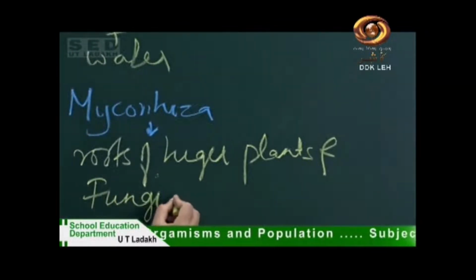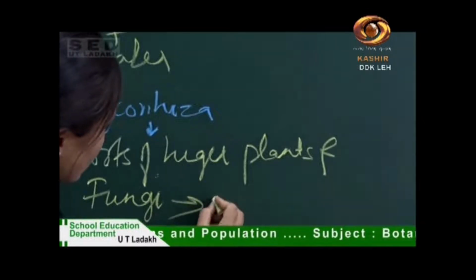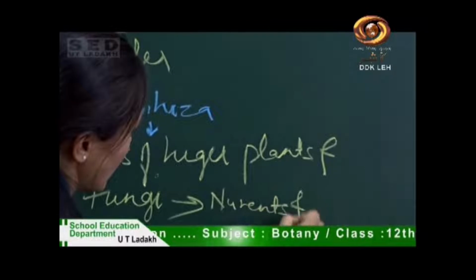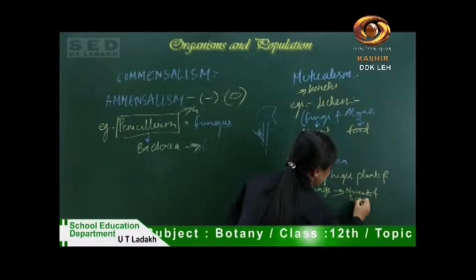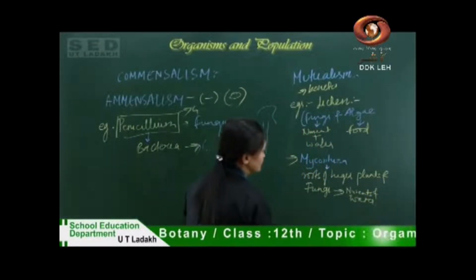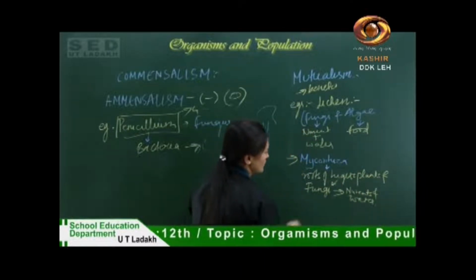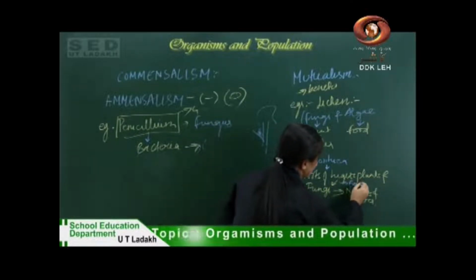Here the fungus helps in absorption of nutrients and water from the soil, whereas the higher plant provides the fungus with food.